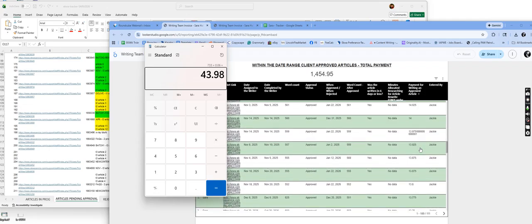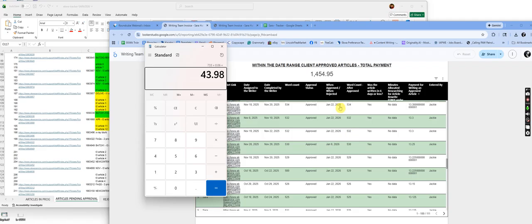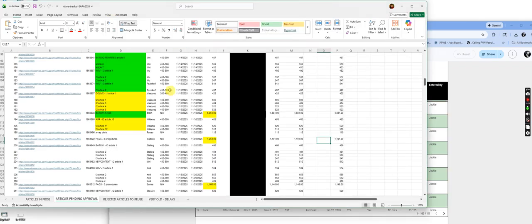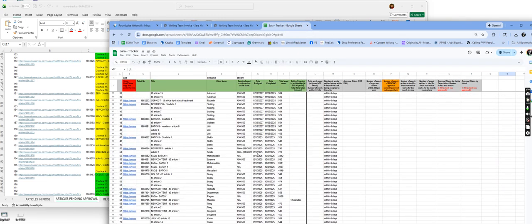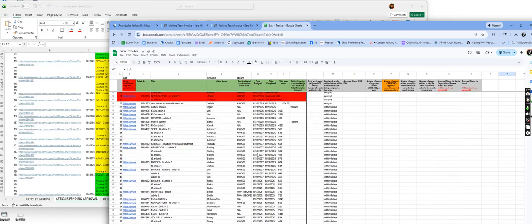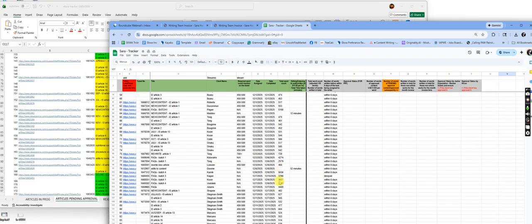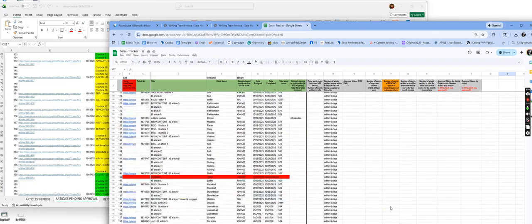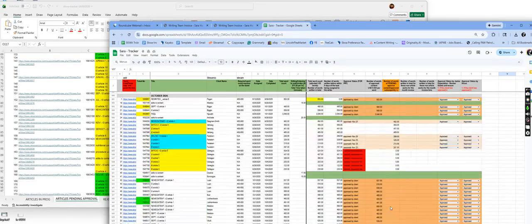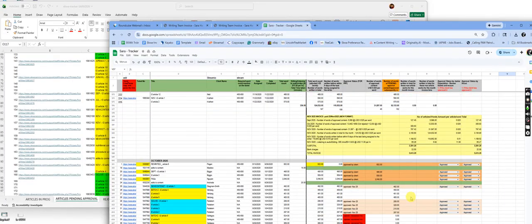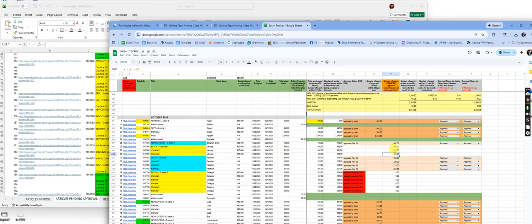So all of these are literally wrong, and the word counts don't match because you guys don't add up the word count in the tracker once it's been edited. Again, we can't see that information. That is not in our file. You guys don't update this to reflect any of that. So like, and then what happens with all these articles that weren't, like all these that we were paid like a partial, right? Because these were all paid half and half.